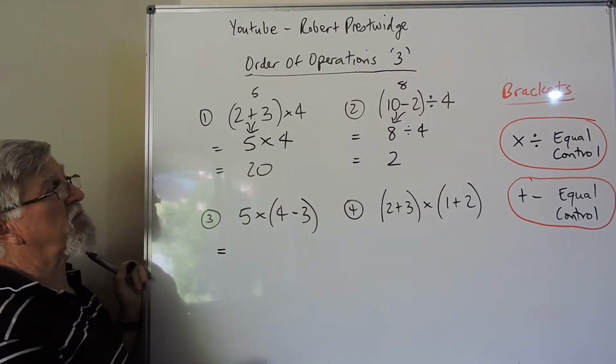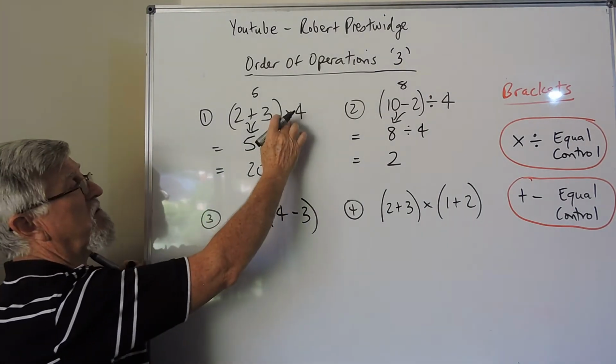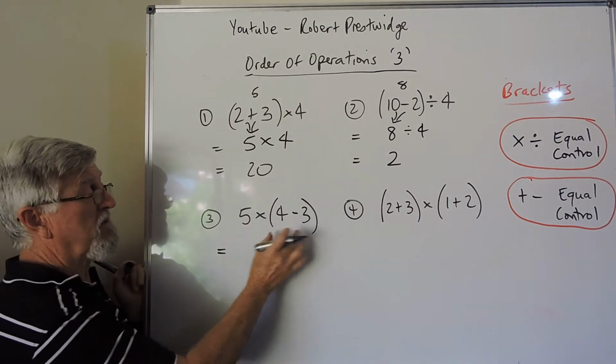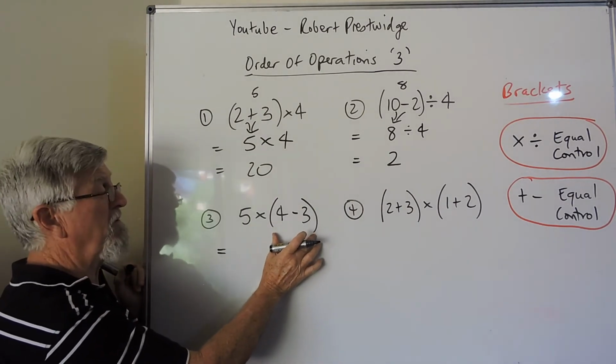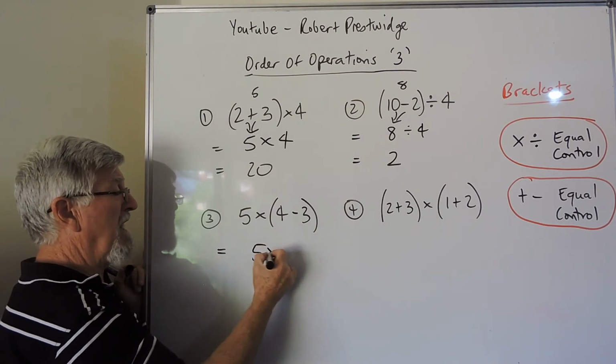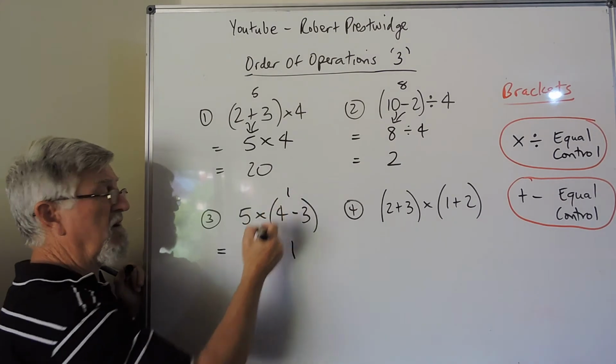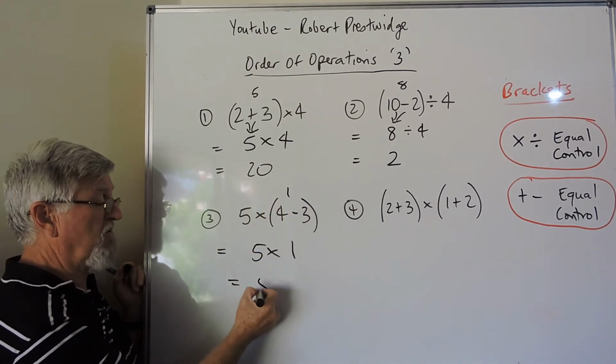So this one here, a little bit of a different twist. Instead of putting the times at the back, I've put the multiplication, the times at the front. So the brackets are me, do me first, do this first. And I have 4 take 3 is just 1. So I could have written the 1 there if I wanted to, and 5 ones are 5.